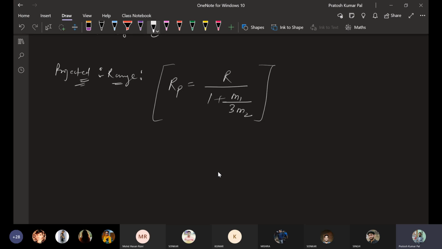Here M1 is considered as the mass of the target atom and M2 is considered as the mass of the incident ion.